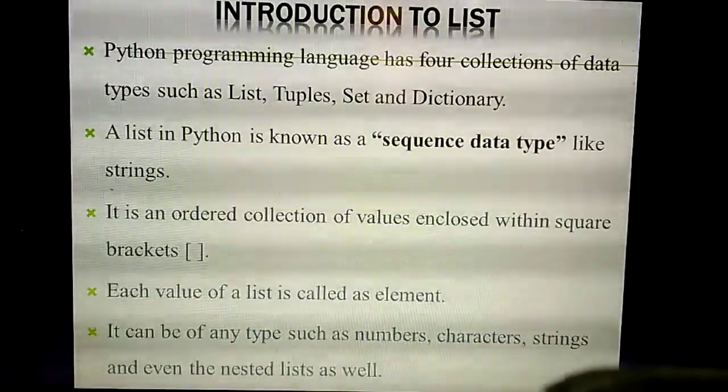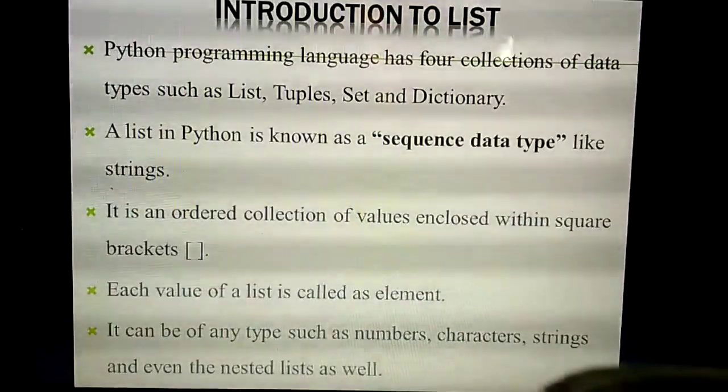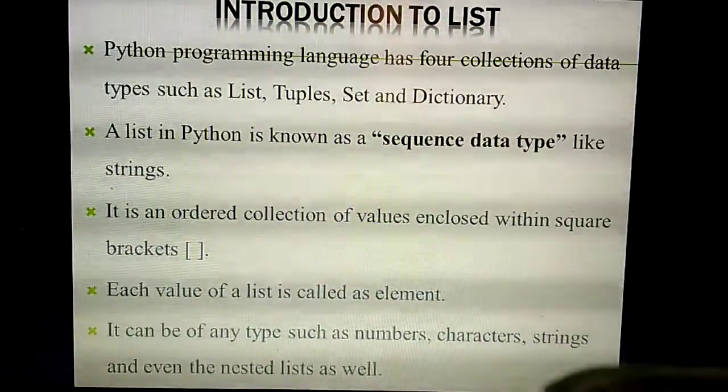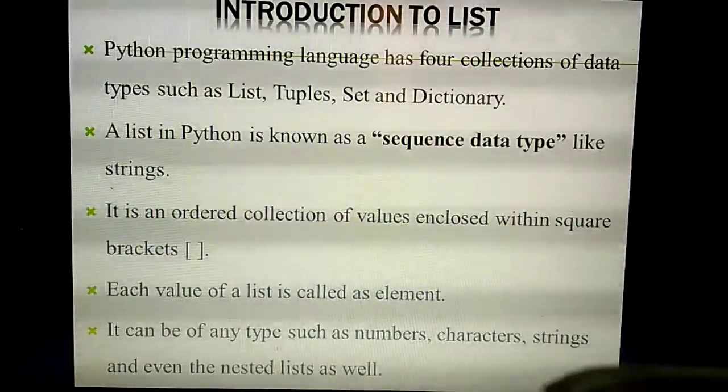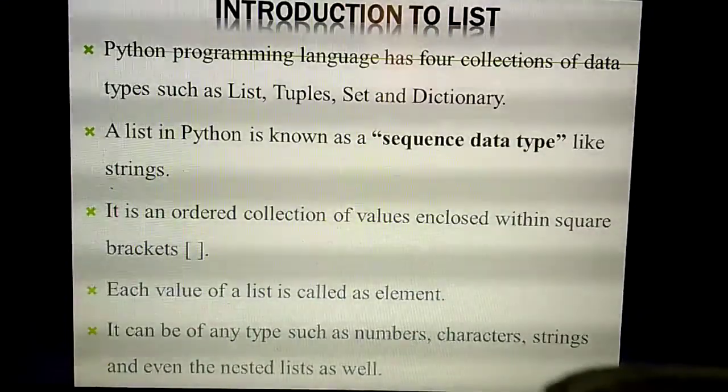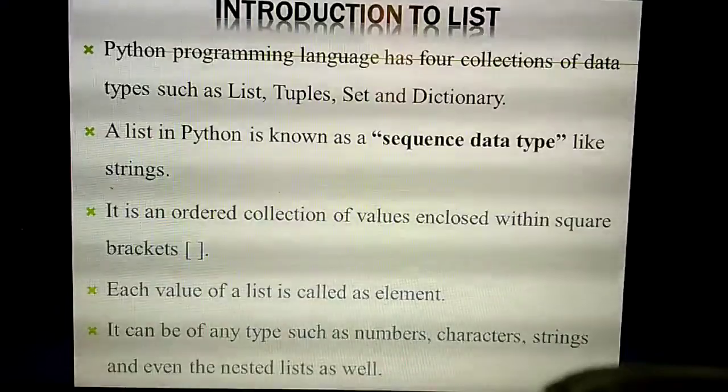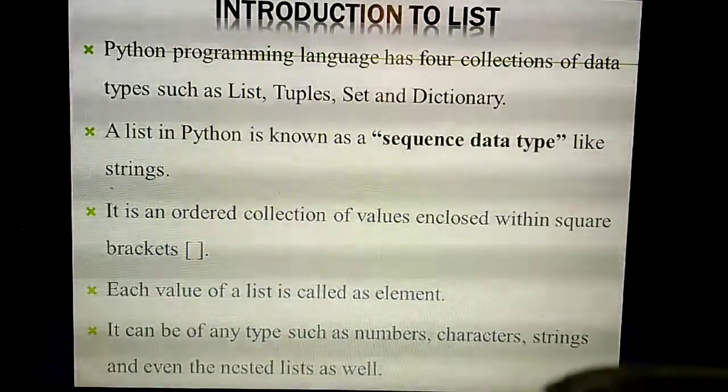Okay, so in Python, the list we are calling a sequence data type. Like string is also one data type, isn't it? Last chapter we studied fully about strings. Likewise, the list is also one data type, but we call it a sequence data type. Understand? So what's the other name of list in Python? Sequence data type.